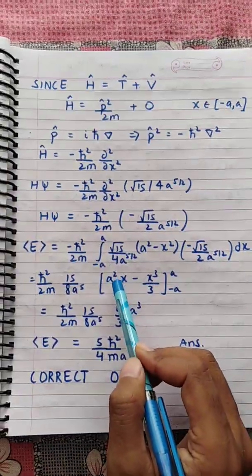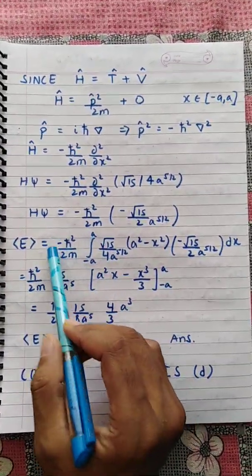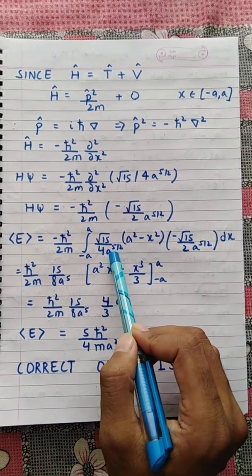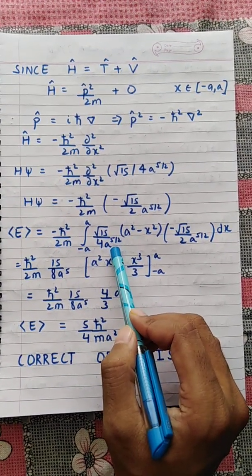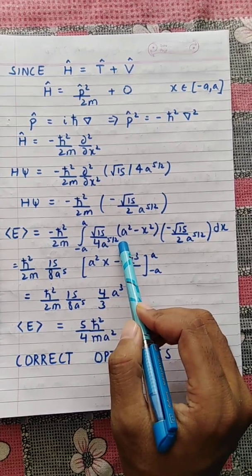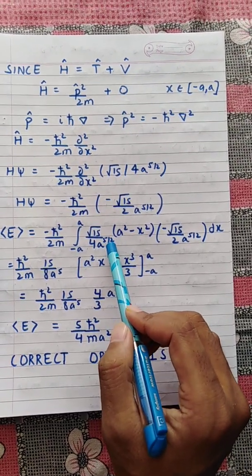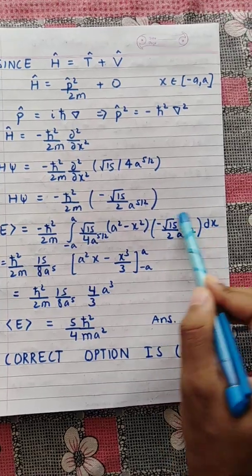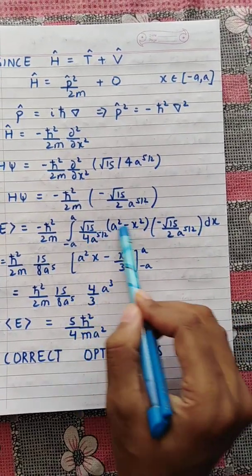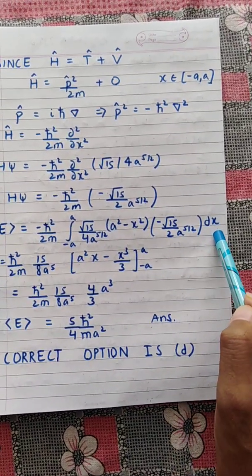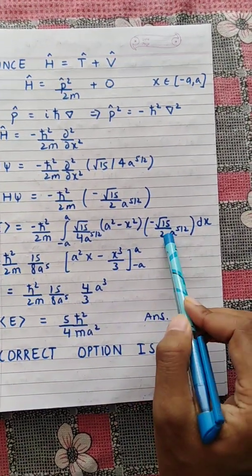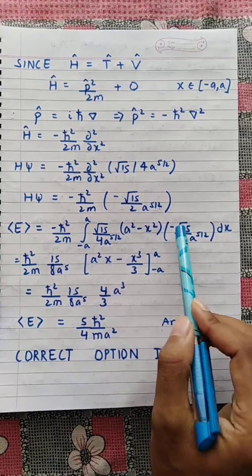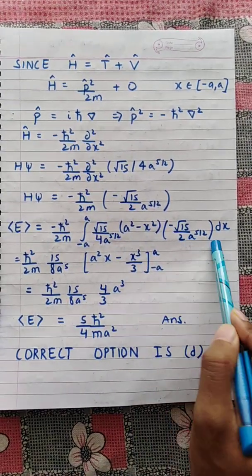Since psi is a real function with no complex values, the conjugate term will also remain the same. This is psi of x and this is H of psi. We have just substituted the values of those terms in the energy expectation value.